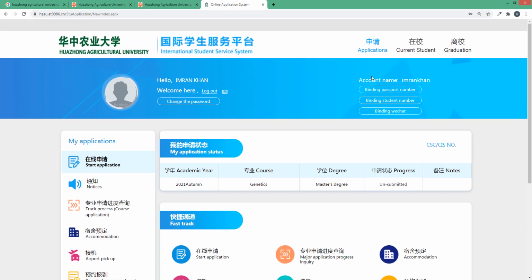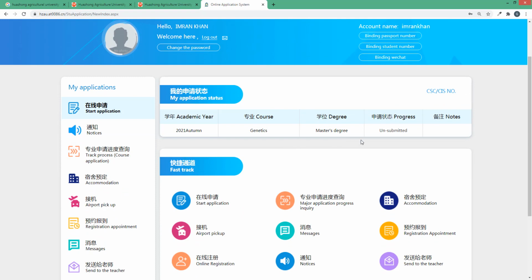After making an account and logging in, you will see the online application form like this. I already submitted an online application form. If you have already started your application and still haven't submitted it, then click here after start application. After clicking on that, you can see your previous application.